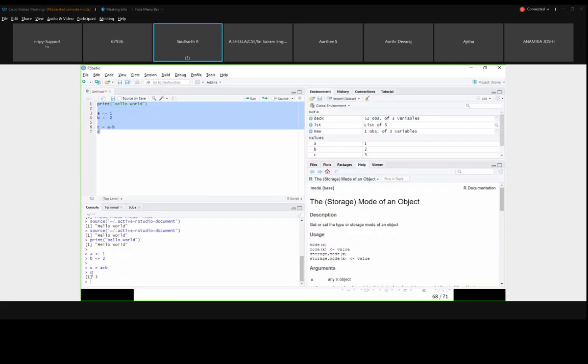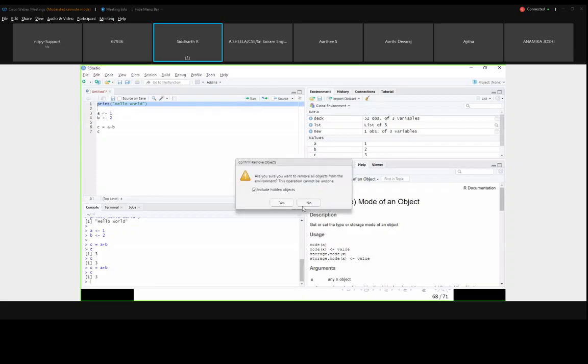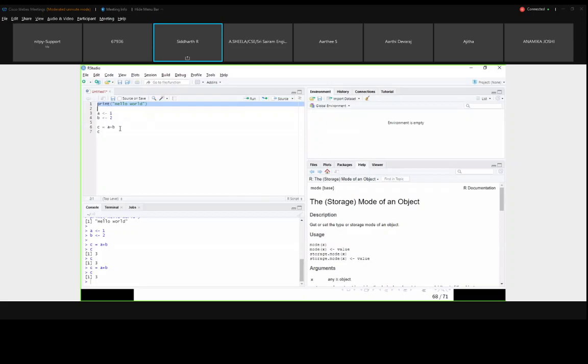So if I am keeping C in normal source and executing, it won't print the C value. But if I want to check the value, I have to select it and run. Even with a single line itself, I can select and execute. So whole line or just a part of the line. Anything I can highlight with the mouse and run the code. Okay, so if I am deleting all the objects, it will show error.